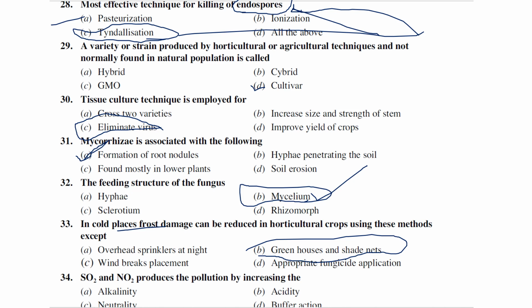Sulfur dioxide and nitrous dioxide produce pollution by increasing the alkalinity, acidity, neutrality, or buffer action. So acidity: where the sulfur dioxide and nitrous dioxide produce the pollution, the acidity increases.